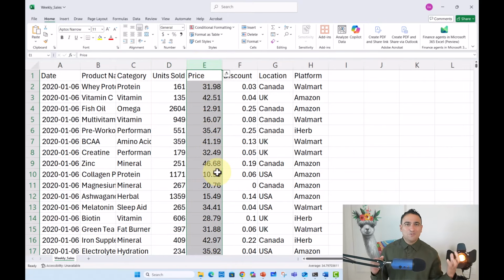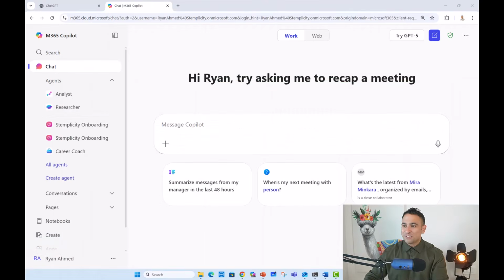And what I wanted to do is I would like to use that AI Analyst Agent to take this data, to analyze it, and then I wanted to build a machine learning model to try to predict this column, the price of these products. So it's funny because now you see AI models basically training other AI models. So let's go ahead and see if the Analyst Agent is able to do this for us.